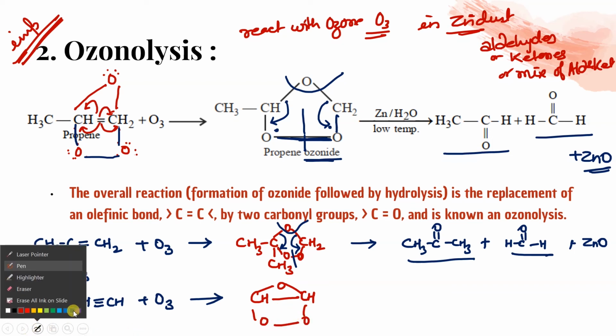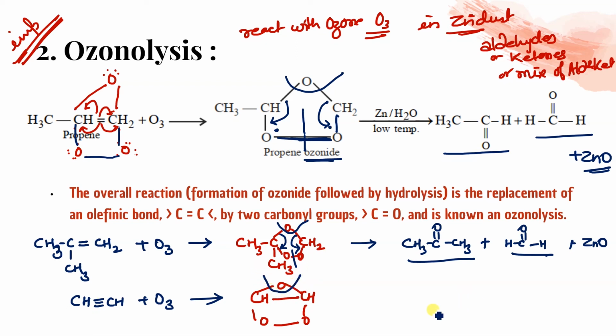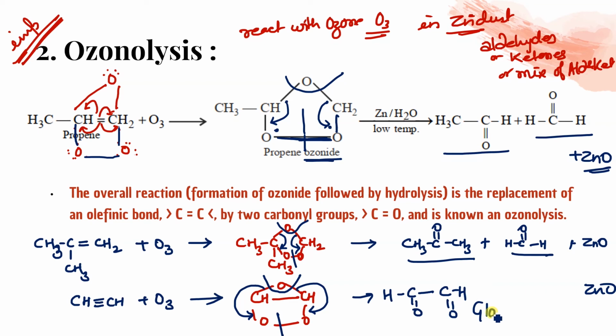Next step, what you have to do, इसे इस तरह से तोड़ना है and this will give you ZnO और ये यहाँ से टूटेगा. So this will shift on this oxygen. So what will happen? C double bond O and this C is also attached with H. So let it be. Still this C is attached with this C, isn't it? This bond is not undergoing dissociation. So make the bond over there. See, this bond is again going to shift on this oxygen, will form double bond and this is H. Got it? So this is called glyoxal. Let me do the short method.